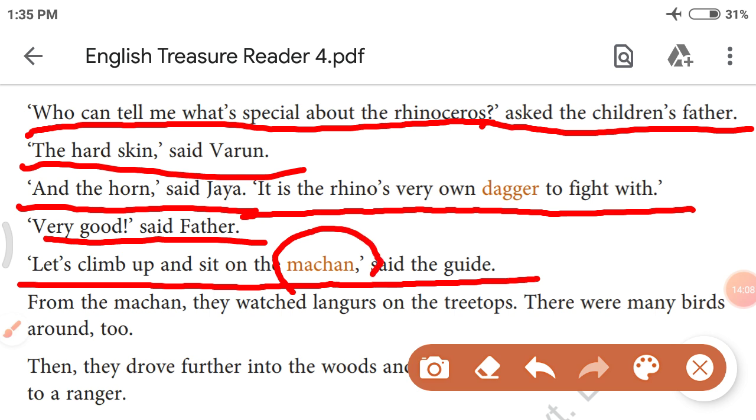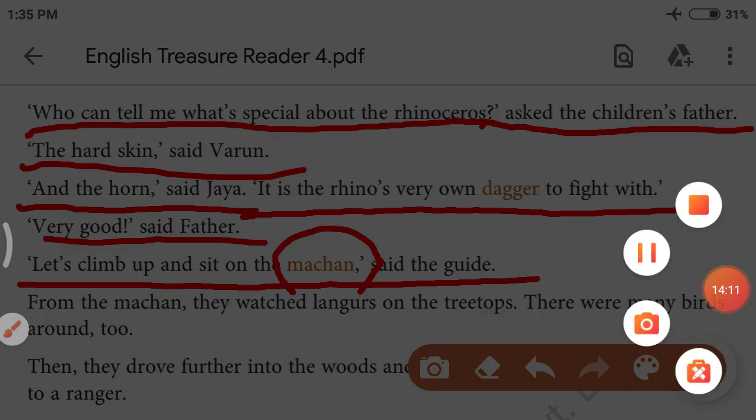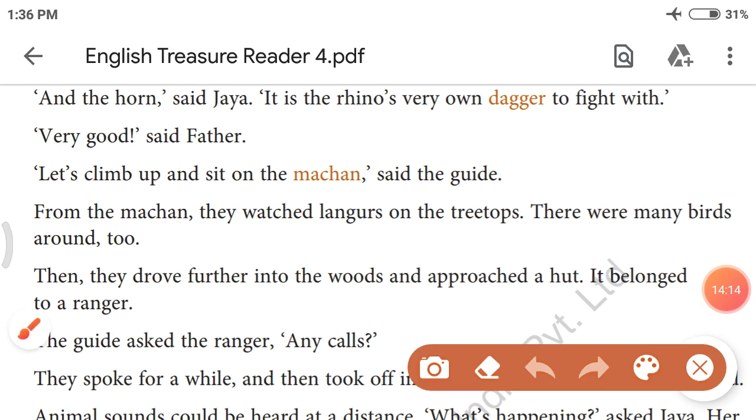Now what is the meaning of a machan? Let me tell you. Machan means a platform which is built on a tree to keep a watch on the animals of the jungle. Like a tree house. You have seen it in cartoons many times. Right? Let's see what happens next.